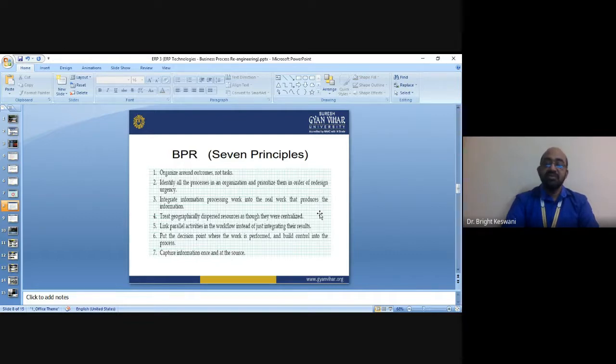The business process is defined, as I defined earlier, and I'm defining it here also, as a set of activities performed across the organization, creating an output of value to the customer, and every process has a customer who may be internal or external to the organization. The basic element of this process is motivation to perform certain activities, and in this process execution, the data is gathered, processed, and stored.